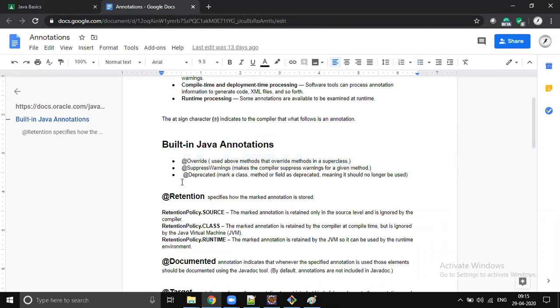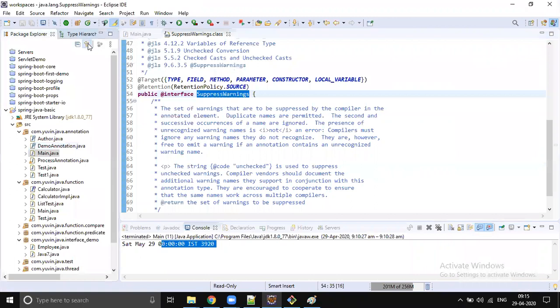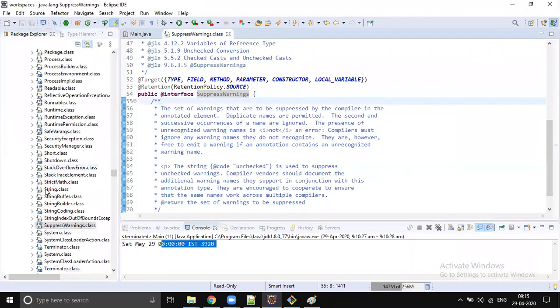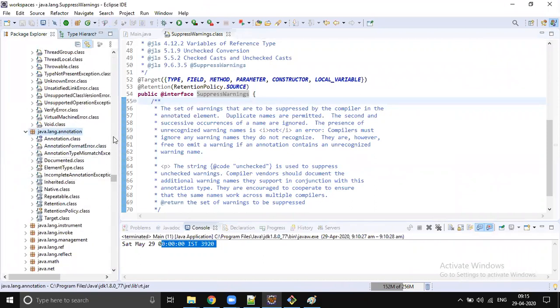To write any custom annotations, even whatever Java wrote, they are available with Java, and they use these annotations too. To write any annotation, we need to look into the package java.lang.annotation. Just beside this package we have another package. To write any custom annotation, we need to look into this package. There are around 5 to 10 annotations and a few interfaces. To play with any annotations, this is the package we want to use.